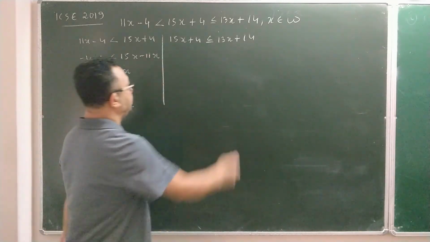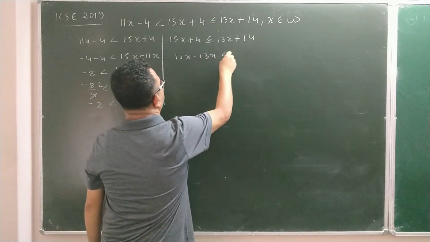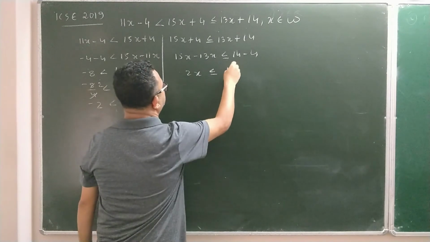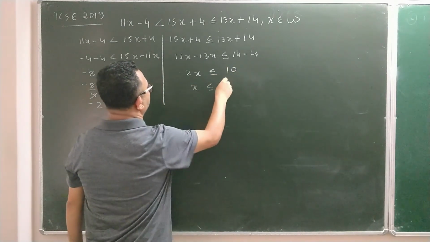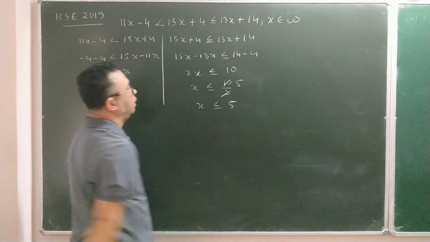Let's solve that side. Bring that 13 this side, it will be easier. 15x minus 13x less than or equal to 14 minus 4. So this is 2x less than or equal to 10. So x is less than or equal to 10 by 2. When you cancel, x is less than or equal to 5.